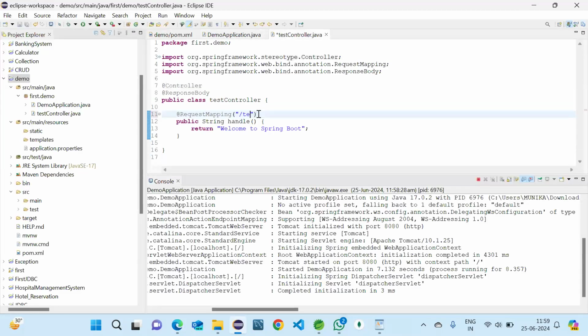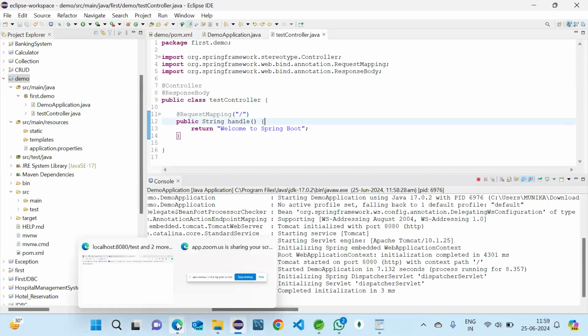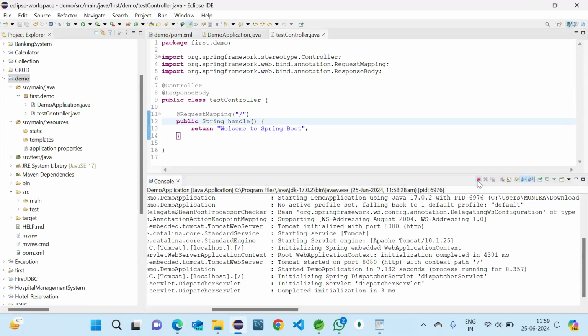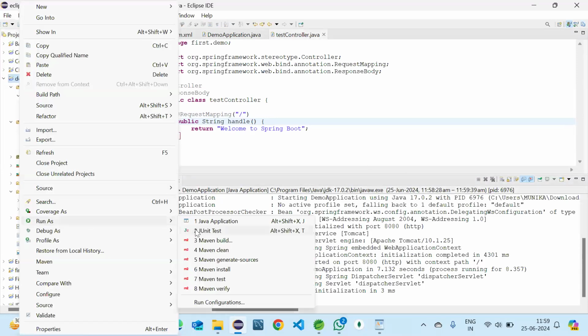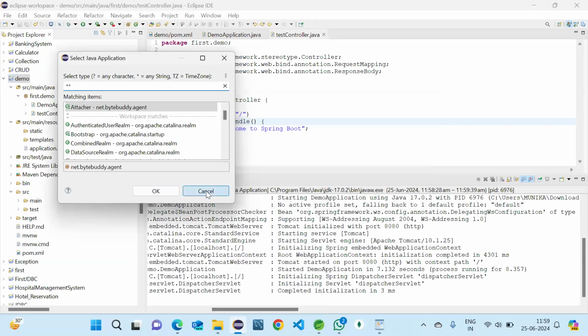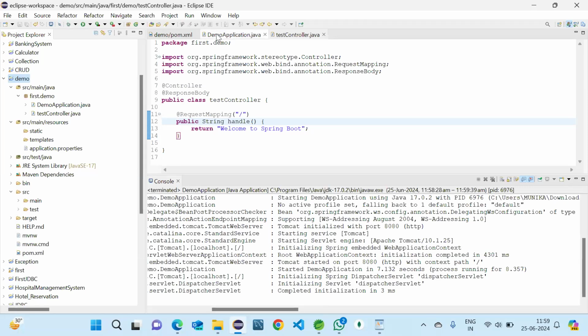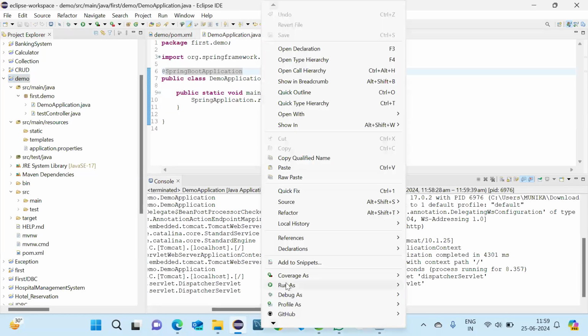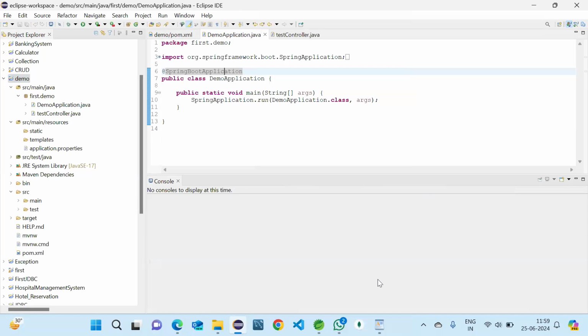So if I remove test and take it as normal slash, and then restart, because here I haven't added any dev tools, that's why I need to restart again. When we add the dev tools, there is no need to restart the code again and again. So let me go here and run as Java application.